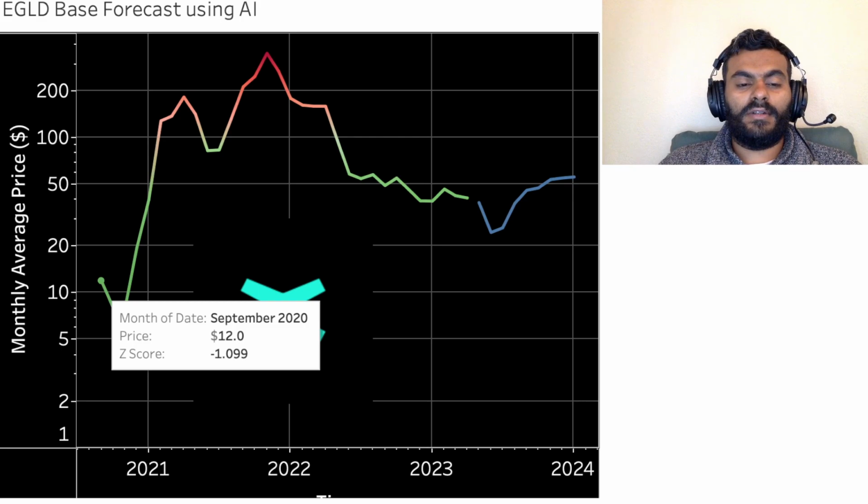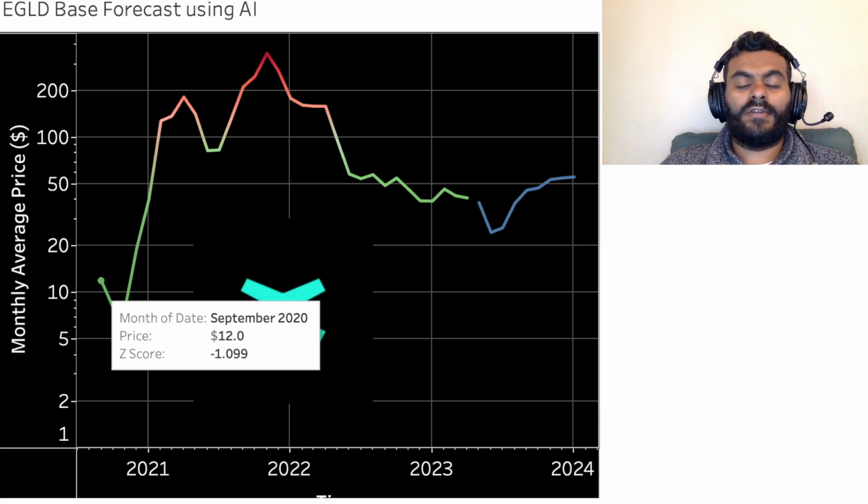So let's get started on the z-score related concept. I just wanted to give two examples of how this color code can be helpful. Let's say you are in the month of September 2020, and the average price for the month is $12, and in the series you know that the average price is around $105. So that means that the current price is less than the price for the token throughout its price history. So then the z-score is negative 1.09.